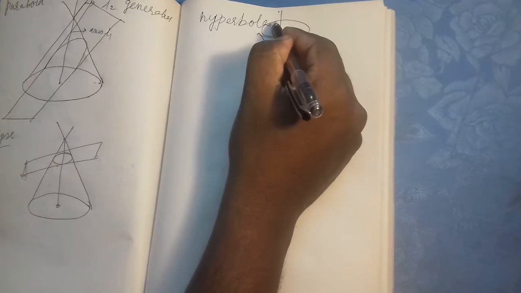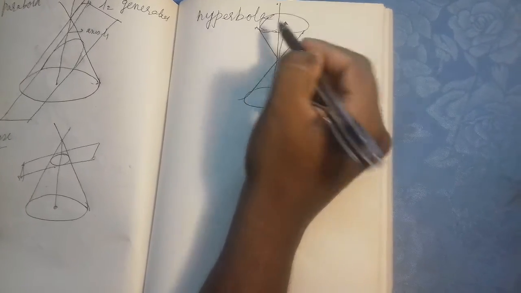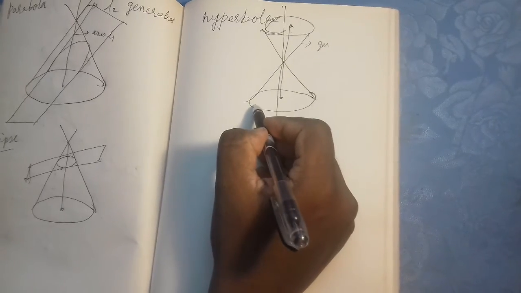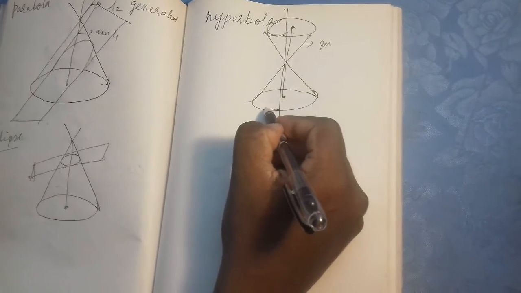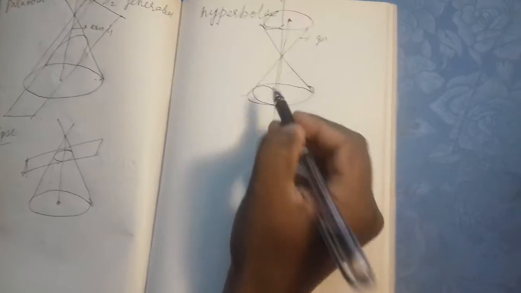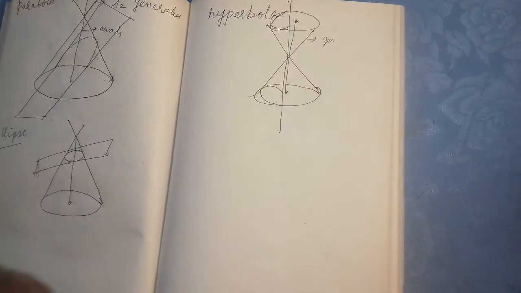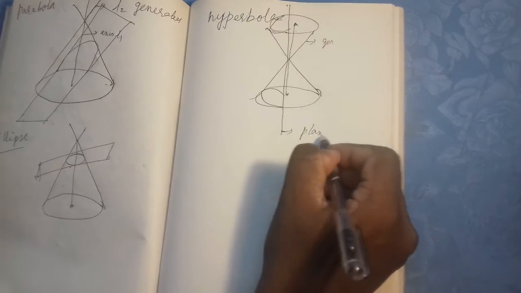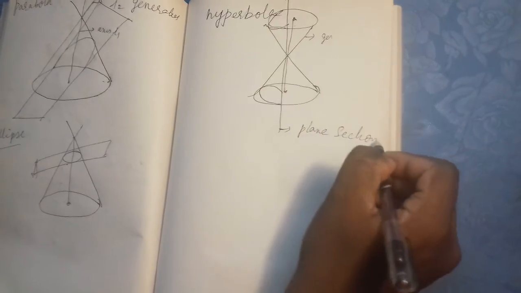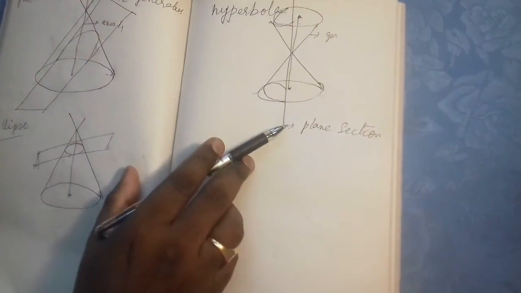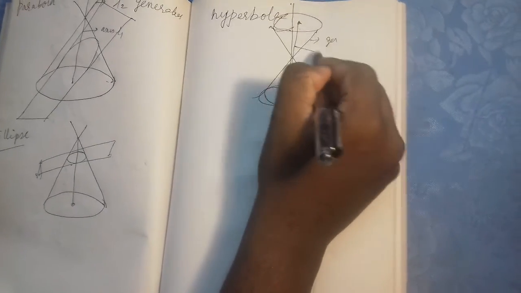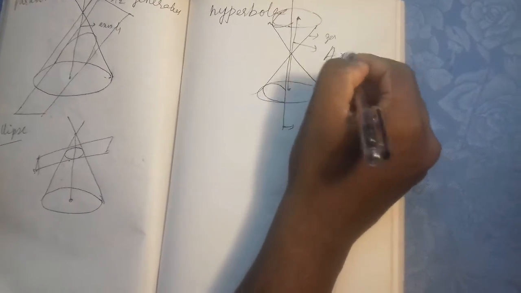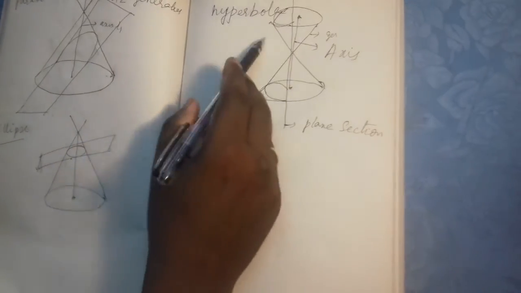For example, it comes like this, something like this, and here as well, you can draw it like this. This is the hyperbola. Here this is the plane section, and it is parallel to the axis.